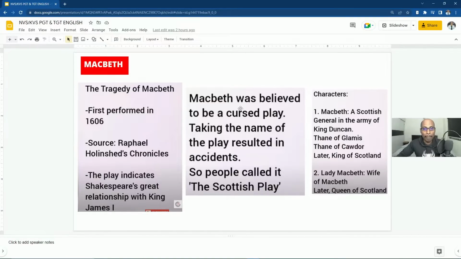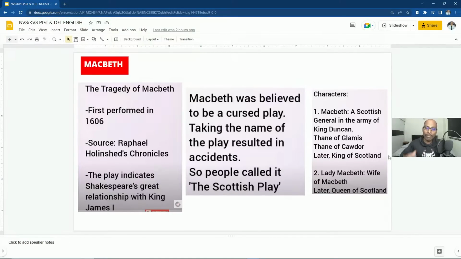Okay. Then Macbeth was believed to be a cursed play. Taking the name of the play resulted in accidents. So whoever performed or talked about this Macbeth play, it resulted in so many accidents, so people called it the Scottish play. Okay, remember this one. Macbeth is the shortest tragedy of Shakespeare, and it is also known as the Scottish play.